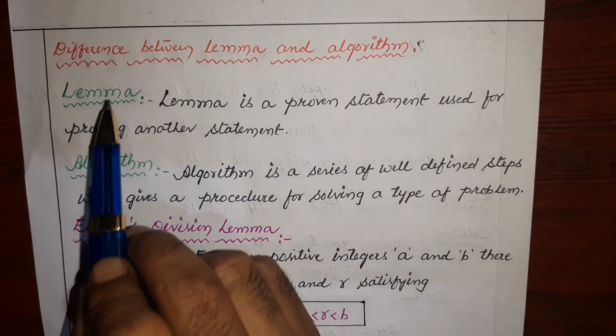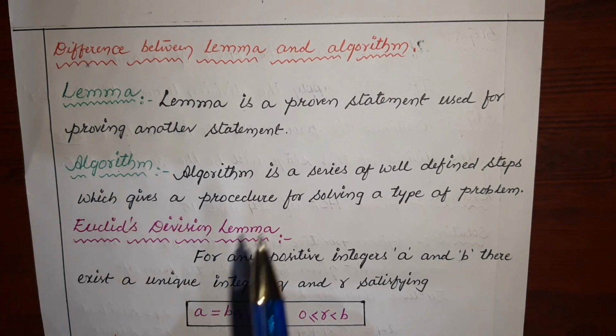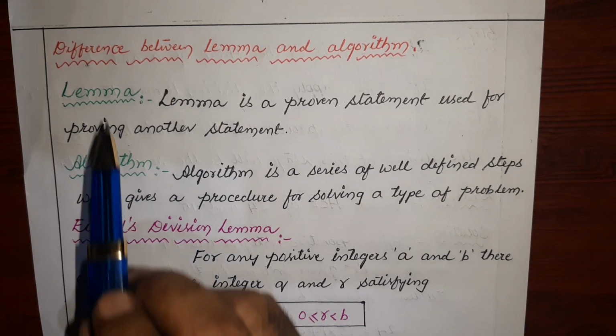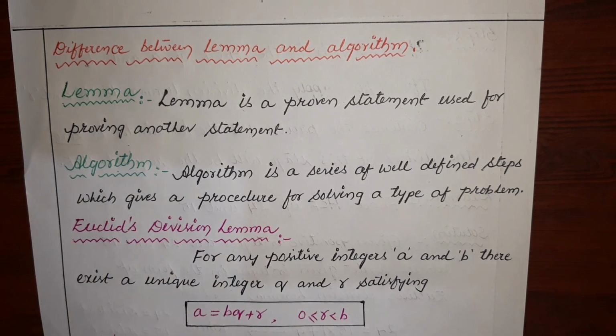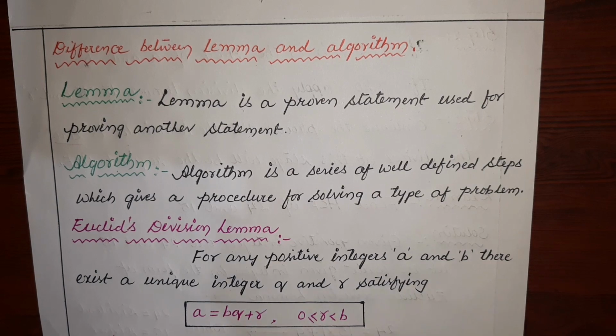सो दिस इज द बेसिक डिफरेंस बिटवीन लेमा एंड अल्गोरिथम. लेमा इज ए प्रूवन स्टेटमेंट एंड अल्गोरिथम is a series of well defined steps. So you have to keep these two things in your mind, and these two things are very basic things about this concept. Now let us move towards the very important concept, that is Euclid division lemma.